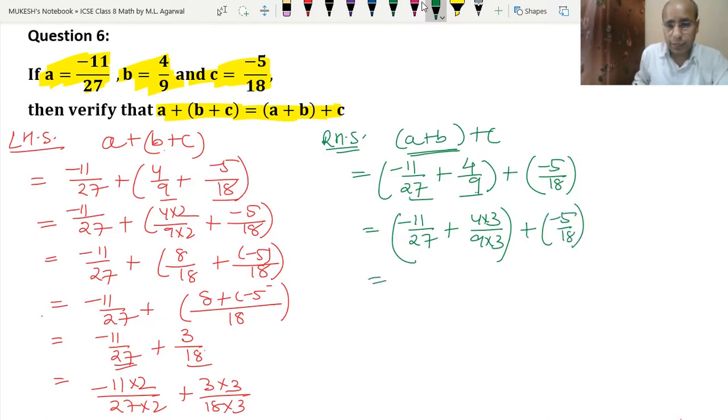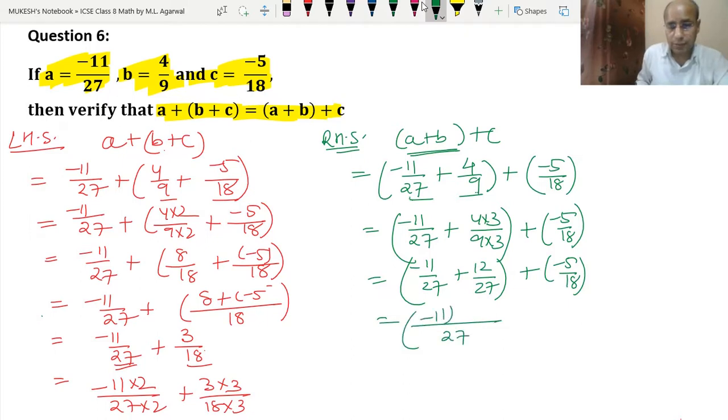Okay. So minus 11 upon 27 plus 12 upon 27 in one bracket, and plus minus 5 upon 18. Now the common denominator is 27. So minus 11 and plus 12 will be 1.